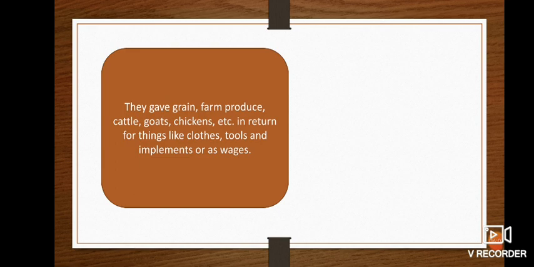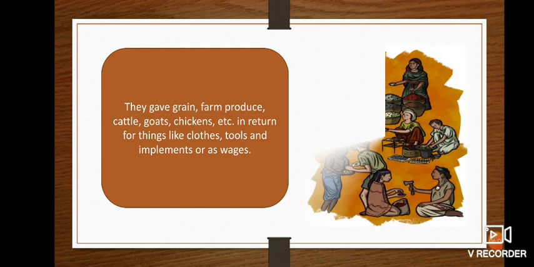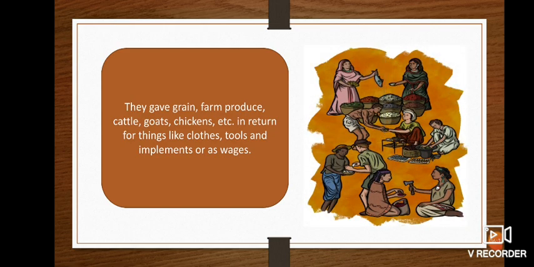They gave grain, farm produce, cattle, goats, chickens, etc. in return for things like clothes, tools and implements or as wages. So indirectly you can call this also the barter system.